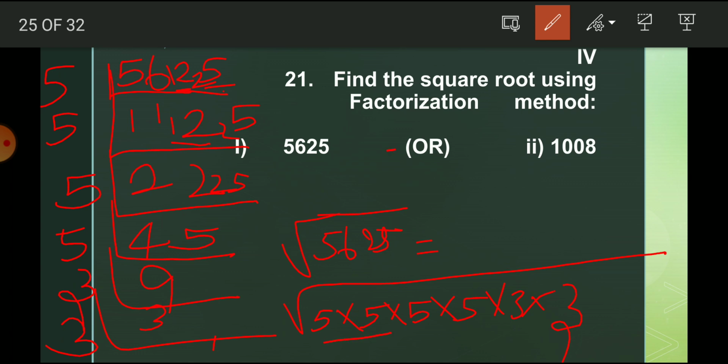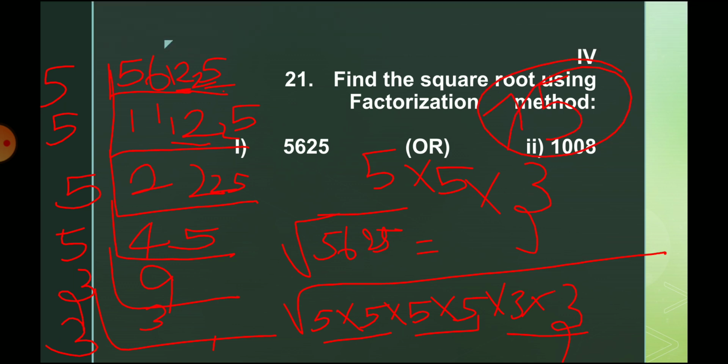So in this there is a pair of 5s, in this a pair of 5s, and in this a pair of 3s. Multiply: 5 5s are 25. So 25 into 3 is 75. So this is the answer.